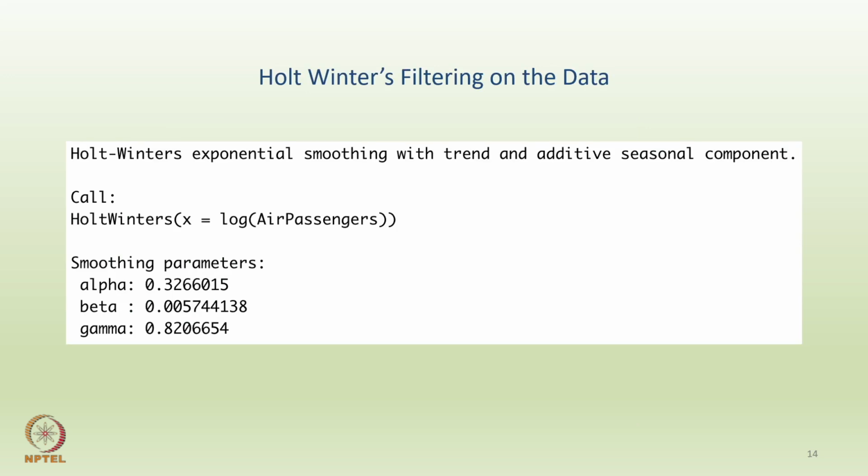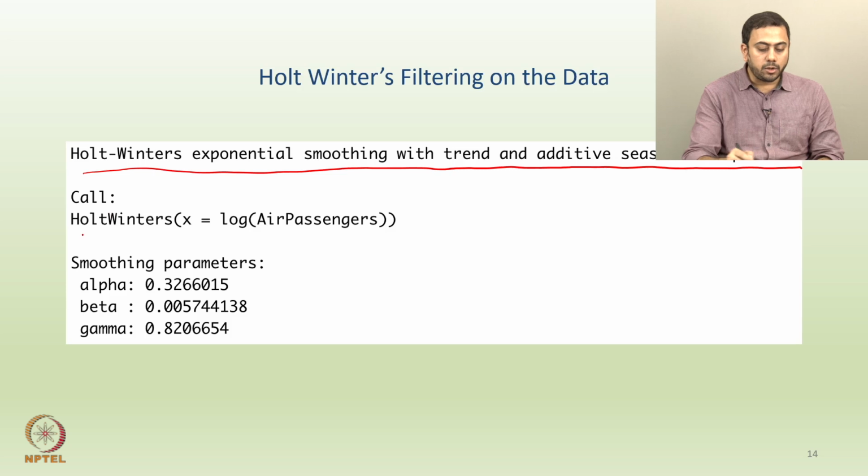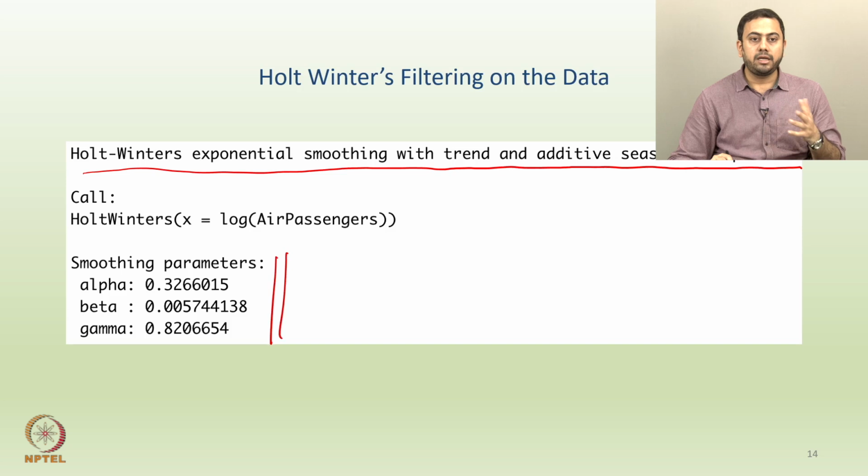Because it says Holt-Winters exponential smoothing with trend and additive seasonal component. R also tells you whether it is additive or multiplicative seasonality. Here we have both trend as well as seasonality. This is the call, and these are the fitted parameters: my alpha is 0.3266, my beta is 0.0057, and my gamma is 0.8206.